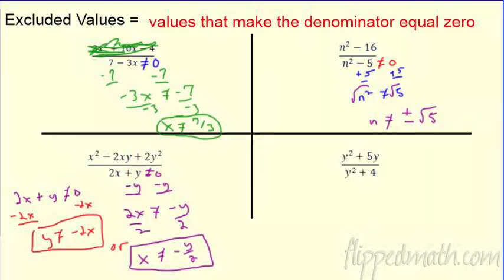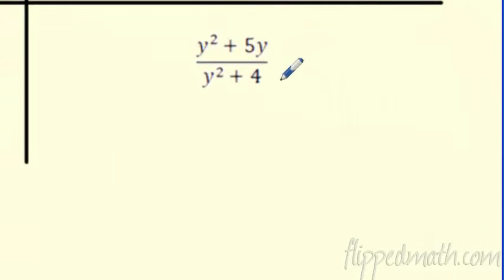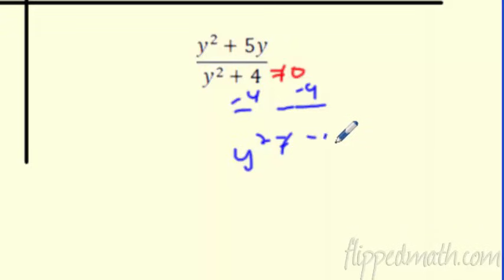Awesome. So we're cruising. This is great, man. I can find these all day long. Don't care about the top. Go to the bottom. Bottom can't equal 0. Find that excluded value. I'm just going to solve this bad boy real quick. Minus 4, minus 4. I get y squared can't equal negative 4. Hey, wait a minute. What number can I square and get negative 4? Well, even if you didn't catch that,